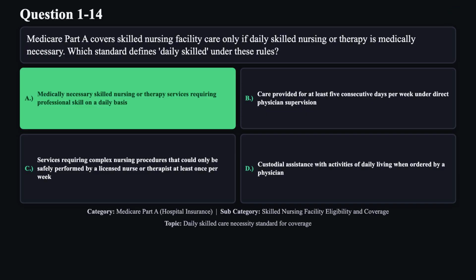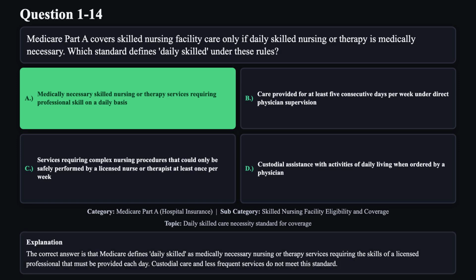The correct answer is A. The correct answer is that Medicare defines daily skilled as medically necessary nursing or therapy services requiring the skills of a licensed professional that must be provided each day. Custodial care and less frequent services do not meet this standard.